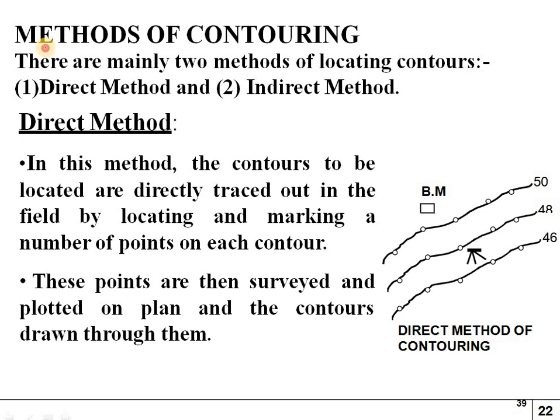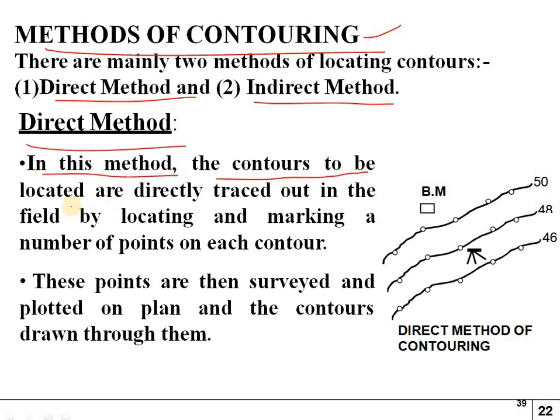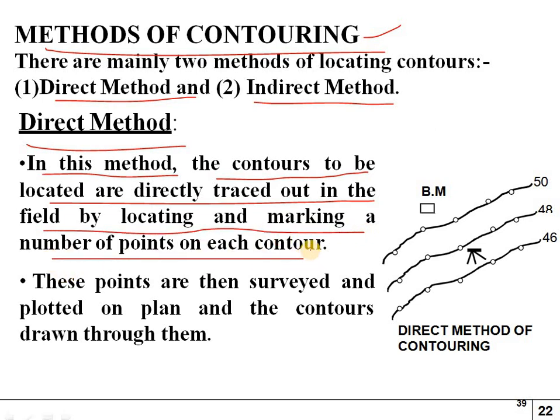The next one is methods of contouring. This is very important: what methods are there in contouring, and in which method the contouring will be done. In methods of contouring we have two methods, the direct method and the indirect method. Let us see the direct method. In this method the contours to be located are directly traced out in the field by locating and marking a number of points on each contour.